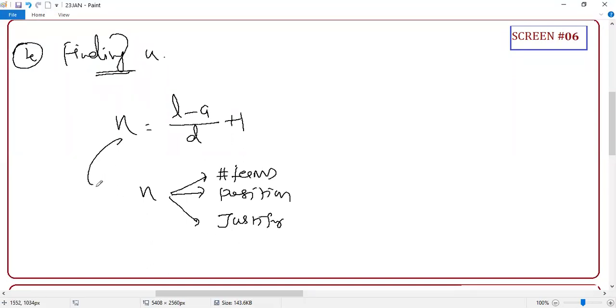And N always belongs to the natural numbers. This symbol is something you should know from at least your 9th standard, but still this symbol is not introduced in your textbook. This symbol is telling that N should be natural numbers. That's the meaning of this.